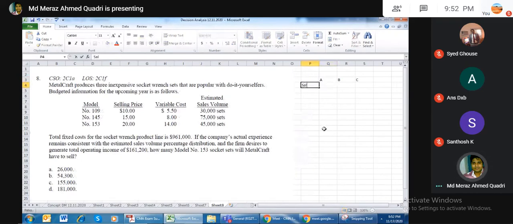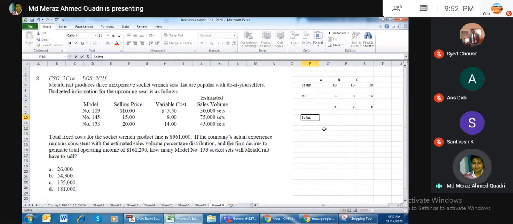So this is A. Sales price is given, that is 10, and then 20. On the same side, I have a variable cost that is 5, 8, and 14. It means that I have a contribution like this.